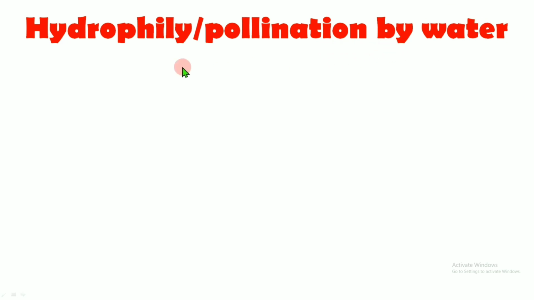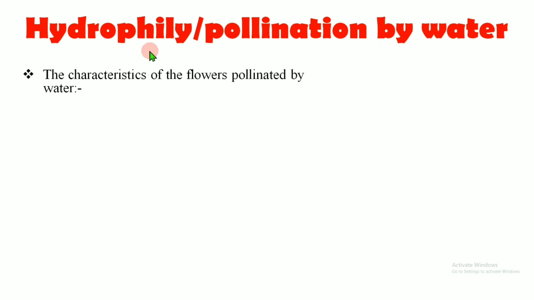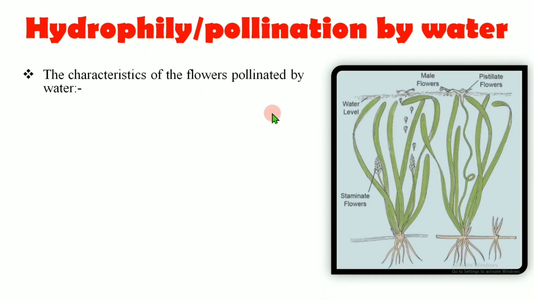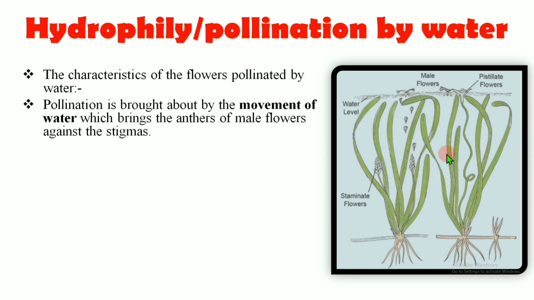If pollination occurs by water, it is called hydrophily. The hydrophilous flowers possess these features. In this case, pollination occurs with the help of movement of water, which brings the anthers of the male flowers, known as staminate flowers, against the stigmas of the pistillate flowers.